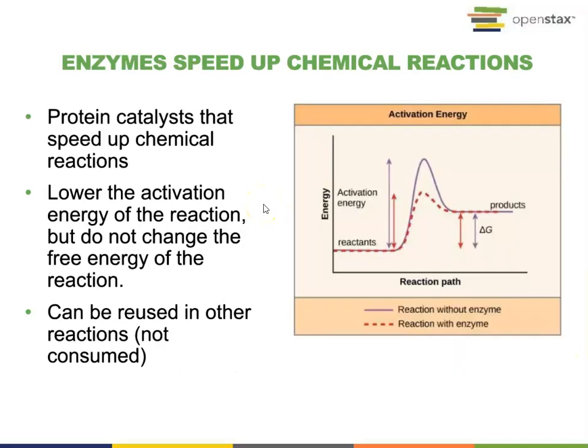An enzyme is a protein. Enzymes can speed up chemical reactions. They can lower the activation energy of the reaction, but the enzyme does not change the free energy of the reaction. Enzymes can be reused in other reactions. As illustrated in the diagram on the right, the reactants originally need a high activation energy to start the chemical reaction to form the products, as shown in the purple line. With the catalyst from the enzyme, the activation energy can be much lower, as shown in the right line here, and still produce the same product.